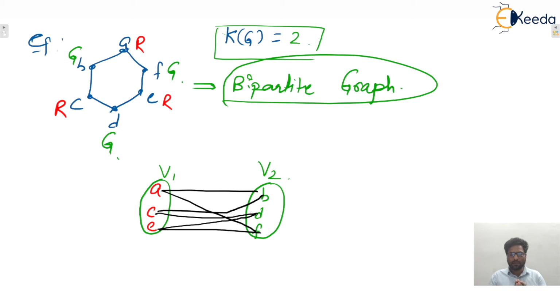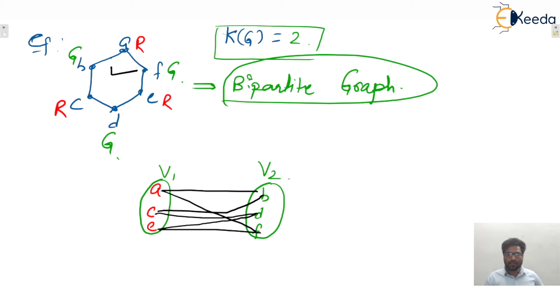So if the chromatic number is 2, then it is guaranteed that we can partition this graph into 2 vertex sets, in which the first will contain all the vertices having the same color, and the second vertex set will have the vertices having the second color, isn't it? Okay, so that is the meaning of bipartite graph. Also you can see in this graph there is no odd length cycle, there is a cycle of length 6. That's why we can say that it is bipartite, isn't it? I hope this one is clear to everyone.